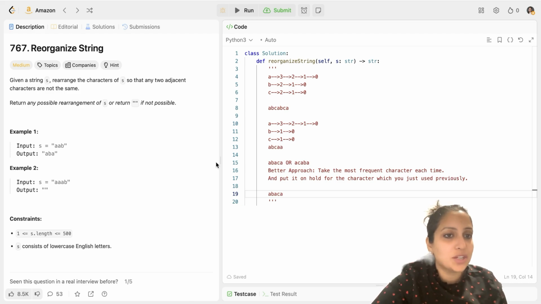So our third question is LeetCode 767, Reorganize String. It has been asked by companies such as Amazon, Microsoft, Meta, Netflix, Tesla, Adobe in their last 1 month of interviews. So it's a very important question. If you're interested, look at the description of the question first and then pause the video and solve the question yourself. And after that, replay the video and watch the solution I'm presenting here.